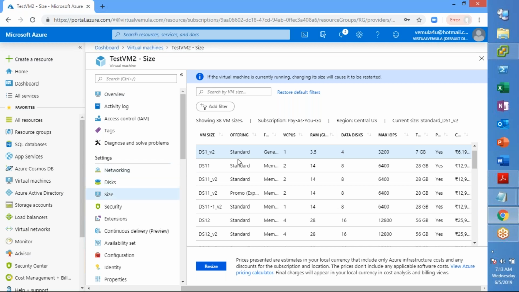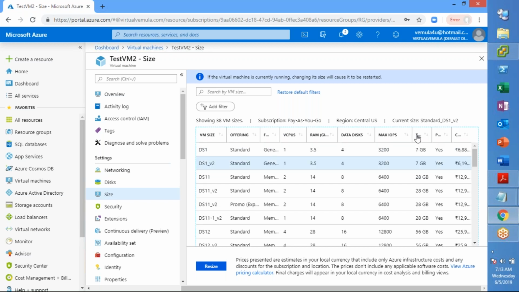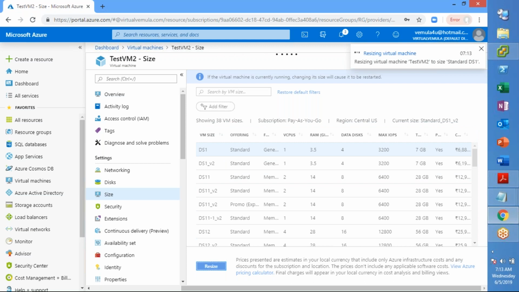Now it's very simple and straightforward. Let us say I want to go with a different VM size. DS1 V2 is what it is. Let me go with DS1, then just select and click on Resize, right? What it does is it basically powers off and powers on the virtual machine and changes the size of the virtual machine.